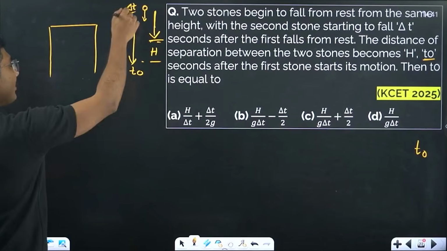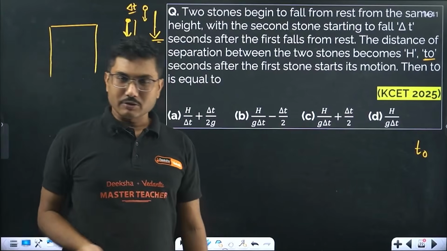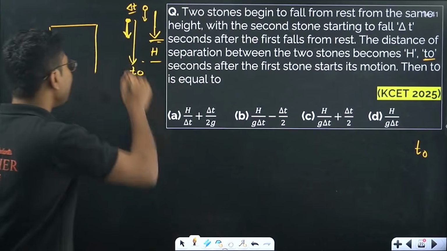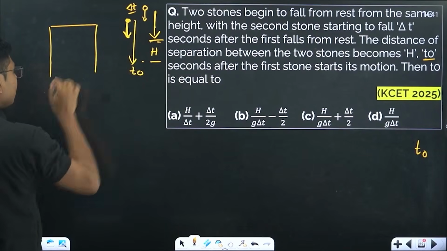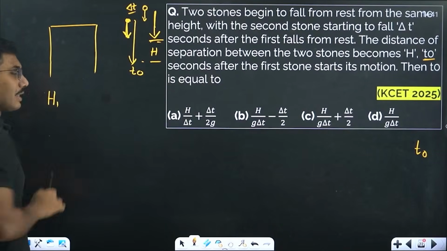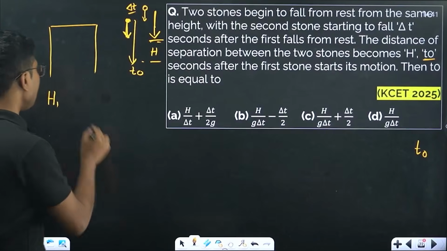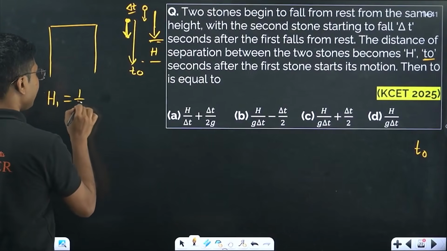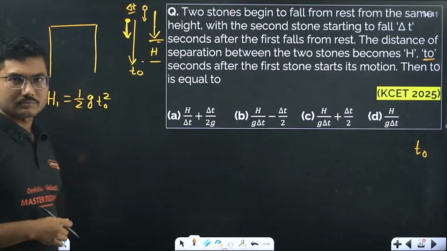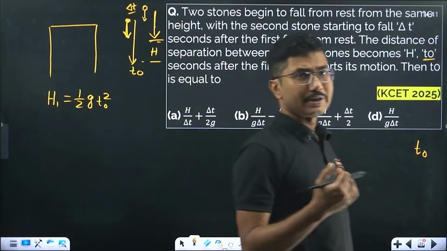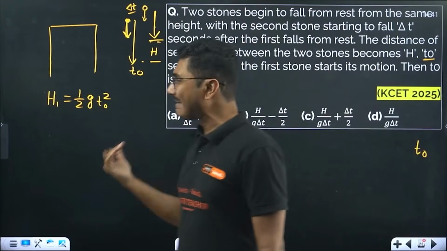Obviously when you drop the first stone, it started from rest, so the total distance traveled by the first stone, say h1, is given by half g t naught square. This is the total distance traveled by the first stone. Now what about the second stone?